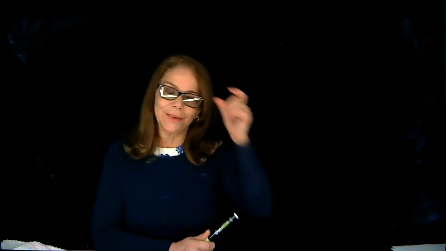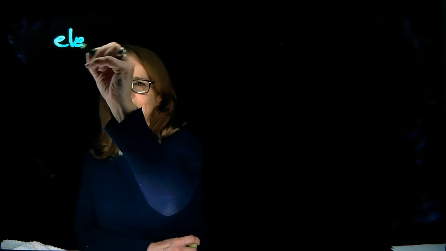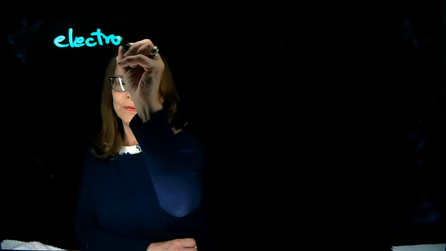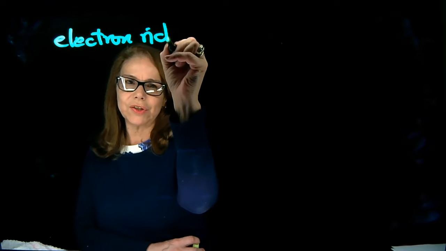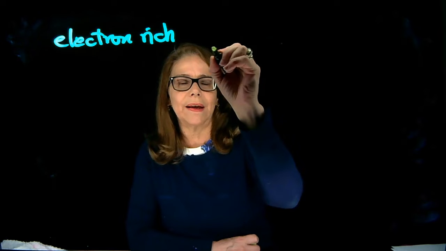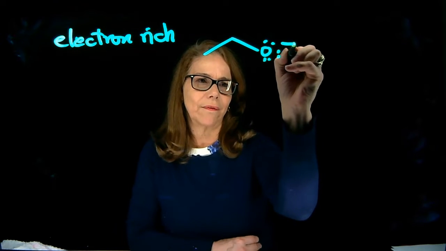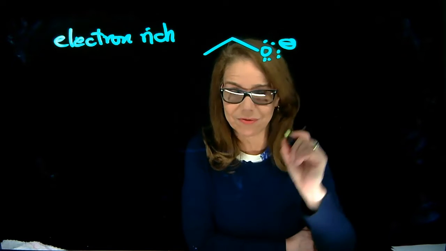Let's continue talking about nucleophiles, and also we're going to talk about electrophiles. Nucleophiles and bases, we said before, are electron-rich species. And here we have examples. Say that I have ethoxide. It's negatively charged. That's an electron-rich species.